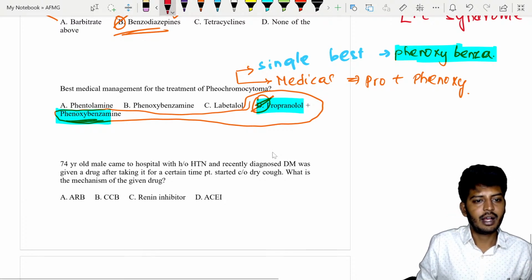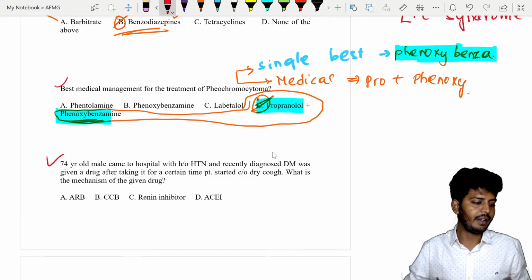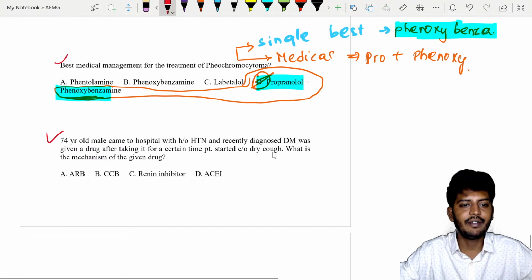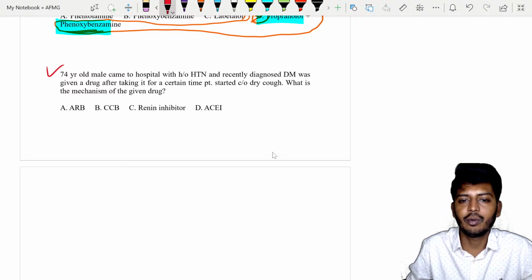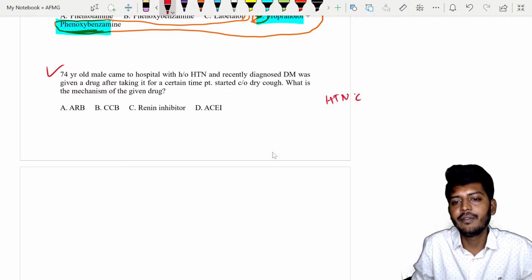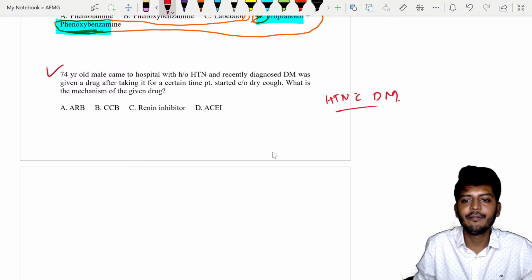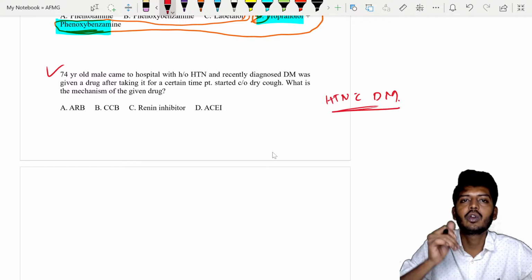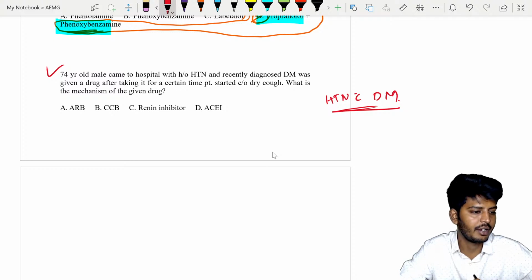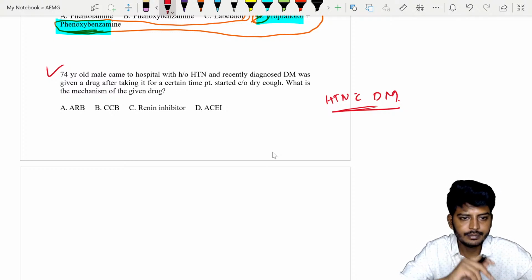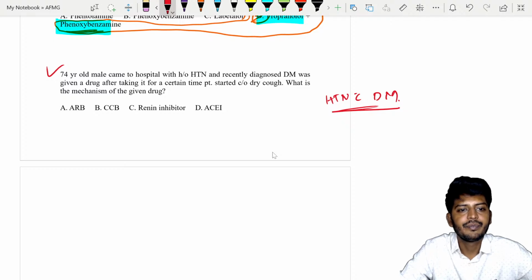Again, this was a very repeated, frequently asked question. Look here. A 74-year-old male came to the hospital with a history of hypertension, recently diagnosed with diabetes mellitus. Phentolamine is used in clonidine withdrawal and cheese reaction. Clear, Rajput? Okay, diabetes with hypertension.